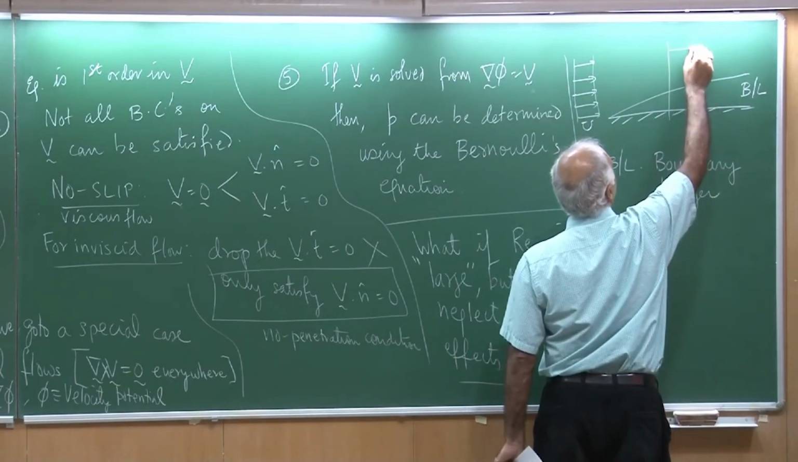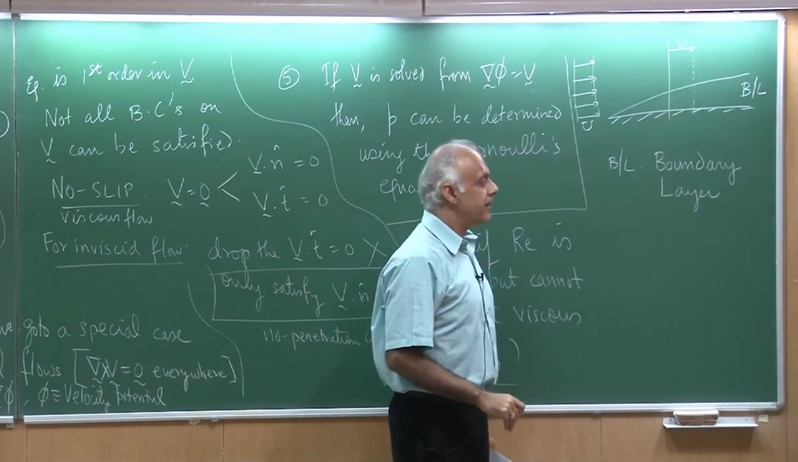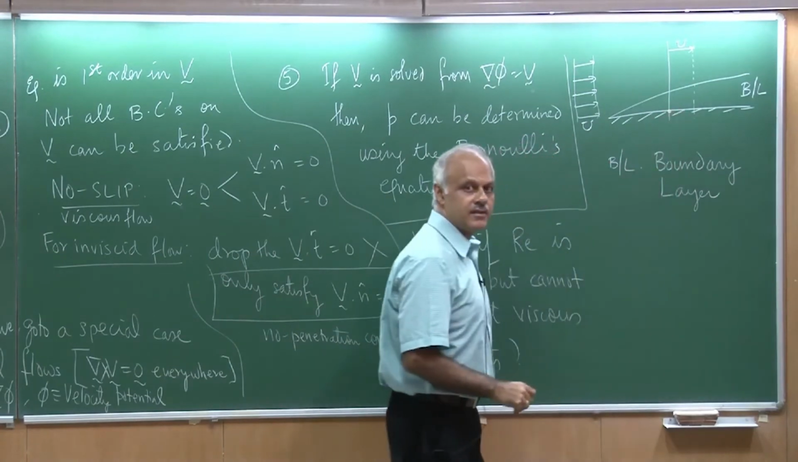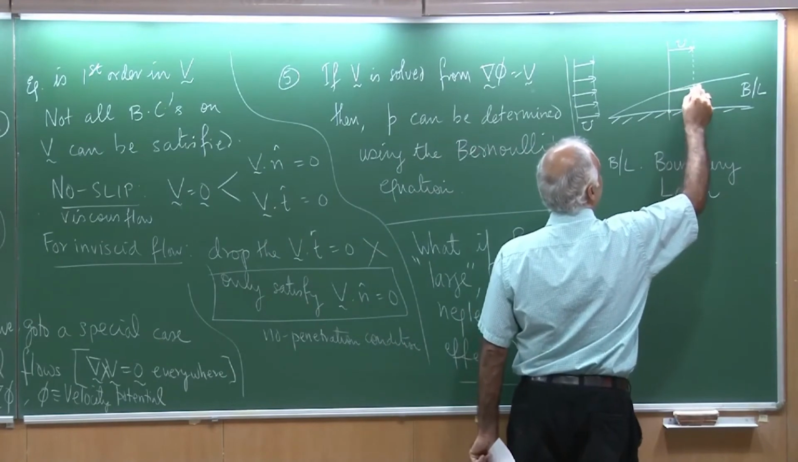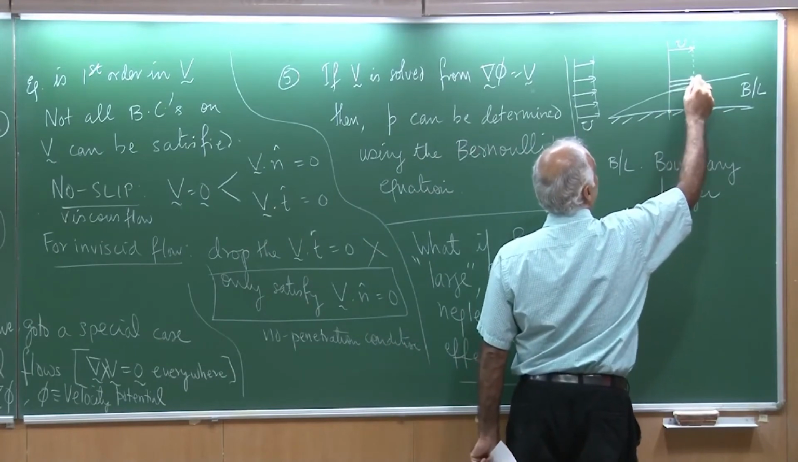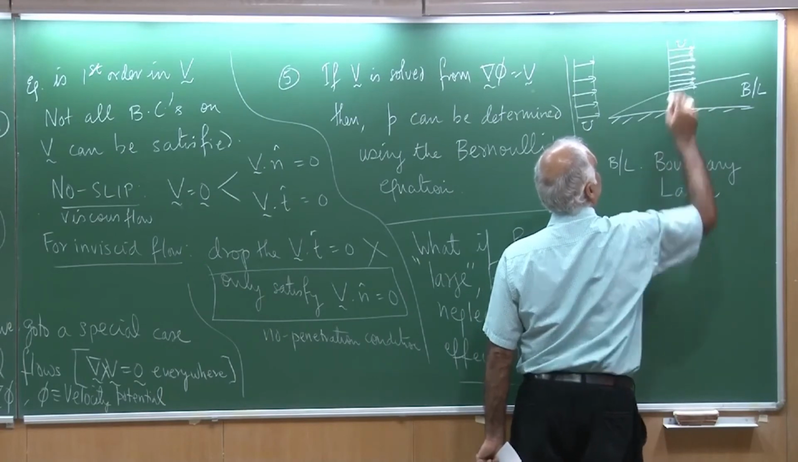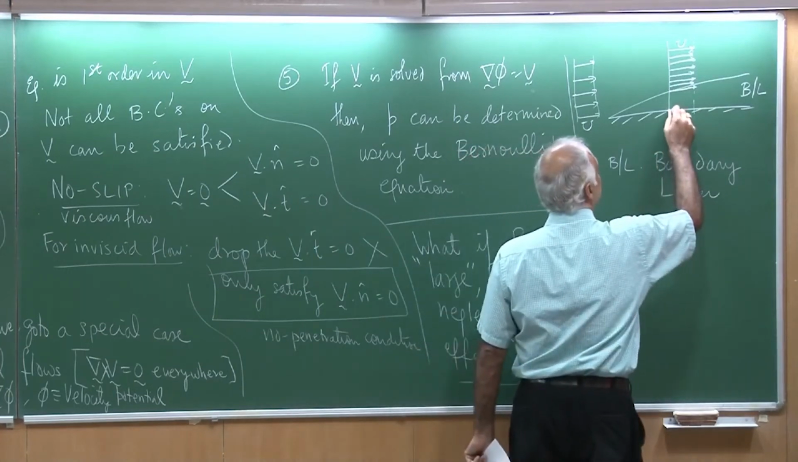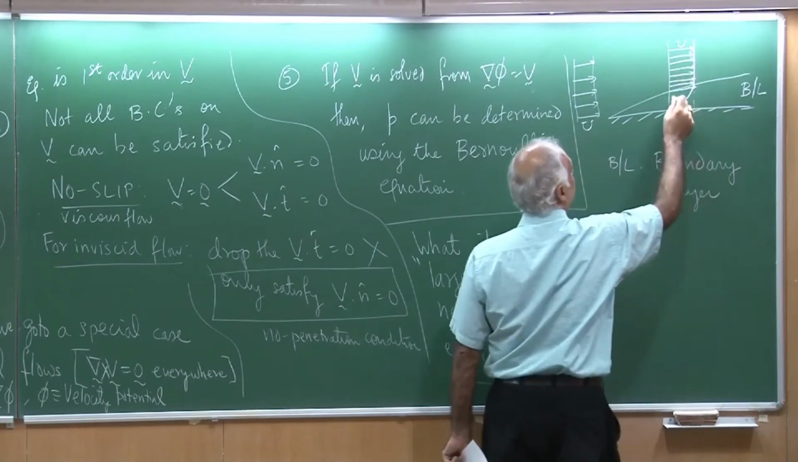So this is u. But then as I come to the plate, this speed is 0. So what is being claimed is that outside the boundary layer, I have a speed of u. But inside the boundary layer, my speed increases from 0 to u. So this is going to be my profile.